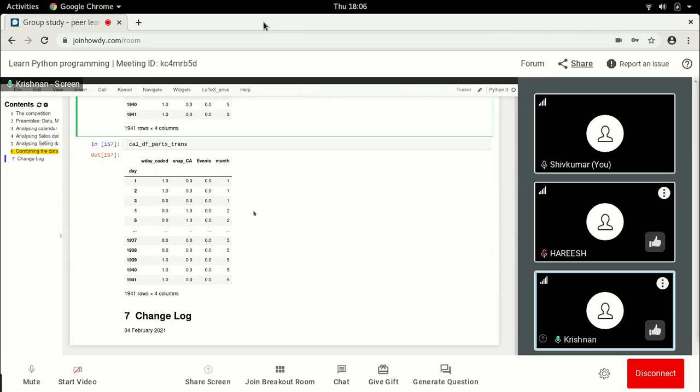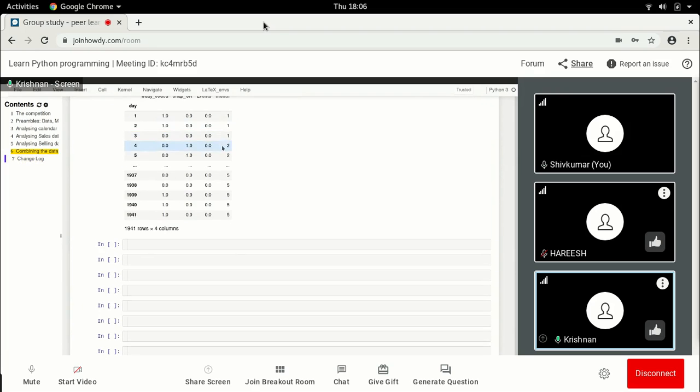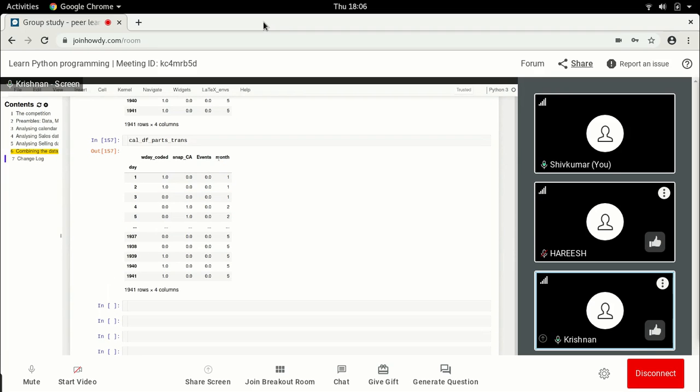I think we stopped by saying that we want to change the way month is considered. Month goes from 1 to 12, but we thought it's better if the month goes in a circular fashion, because January and December should be next to each other, not away from each other.